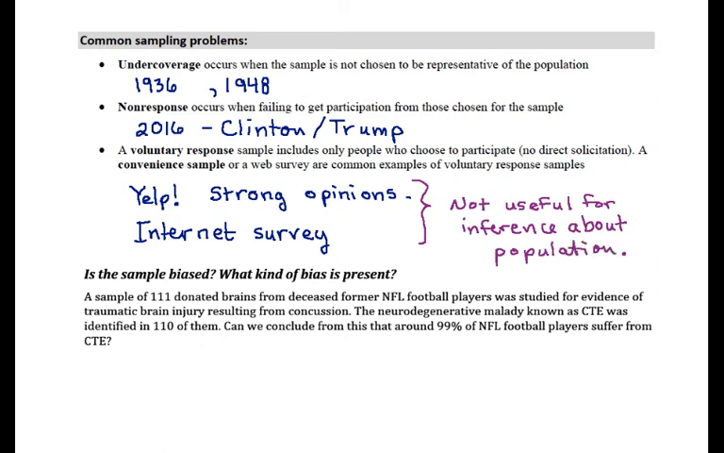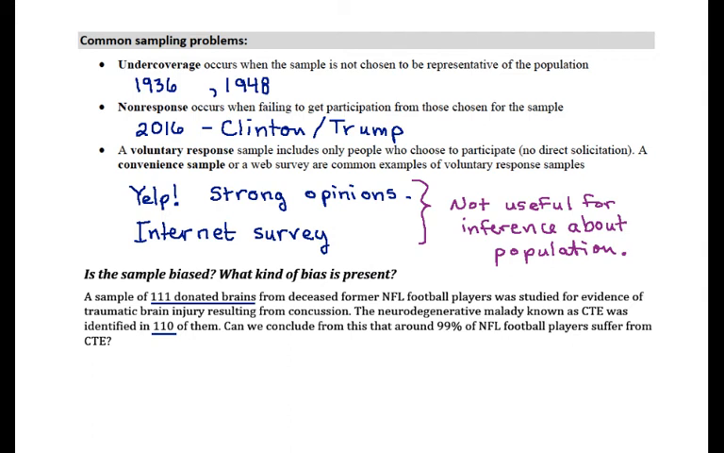So let's take a look at one more example here. Donated brains from deceased former NFL football players. Of course, if their brains are being donated, we would hope that they are not still living. In 111 donated brains, we see evidence of this neurodegenerative malady known as CTE in 110 of them. So we can tell without doing any mathematics at all that that's very high and very close to 99%. In fact, a little bit higher than 99%.